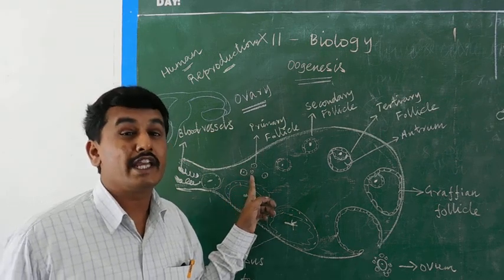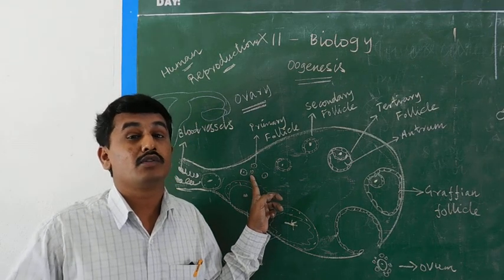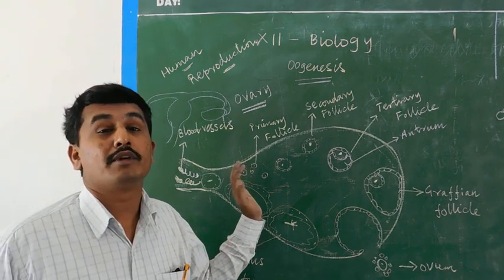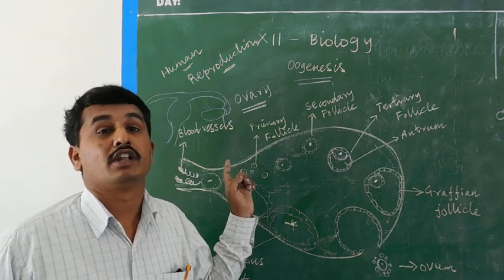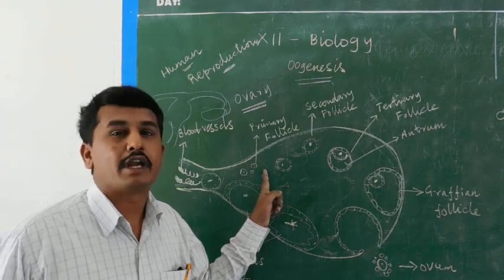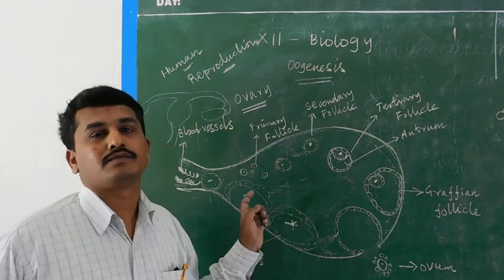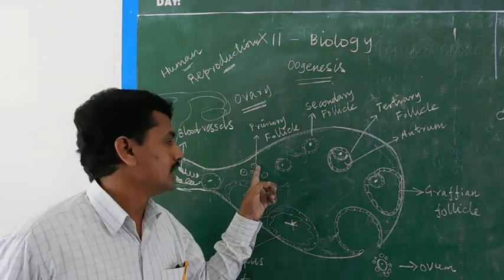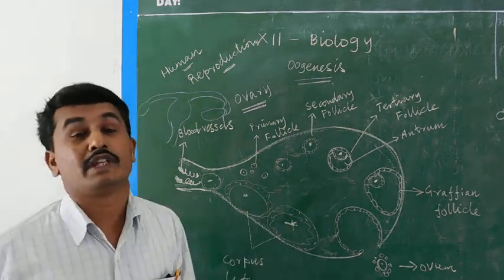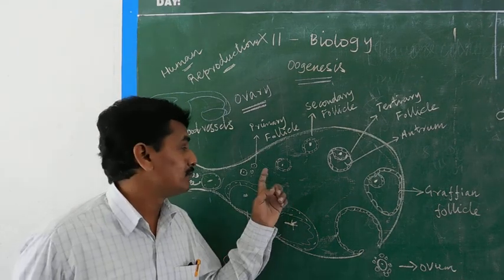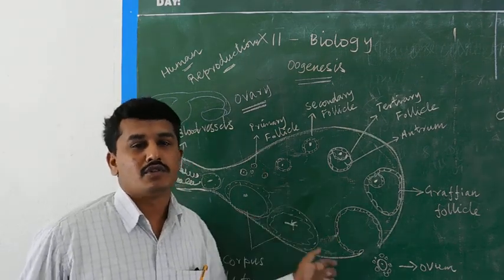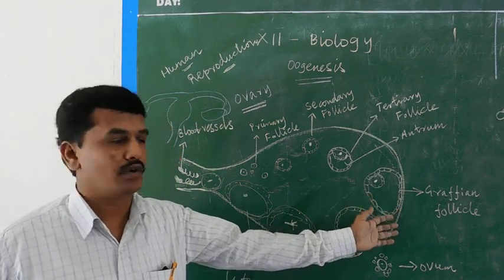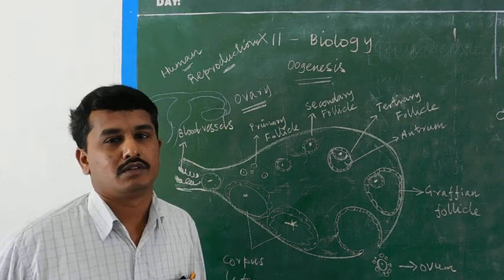So each ovary contains approximately 60,000 primary follicles. In each month, one of the primary follicles develops into a secondary, tertiary, and Graafian follicle, and the ovum is released.